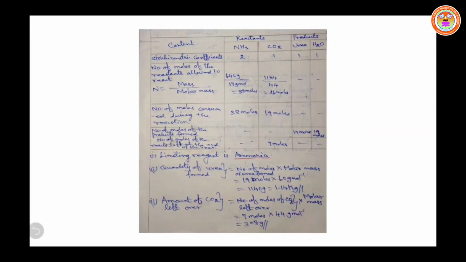Then now we can see the number of moles of product formed. Here 1 mole of urea and 1 mole of water is formed. Therefore the number of moles of urea formed will be 19 moles. Similarly, the number of moles of water formed is also 19 moles. So the limiting reagent is ammonia. Then next we can calculate the quantity of urea formed.